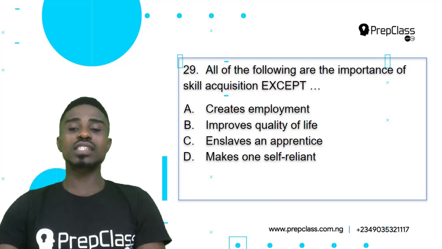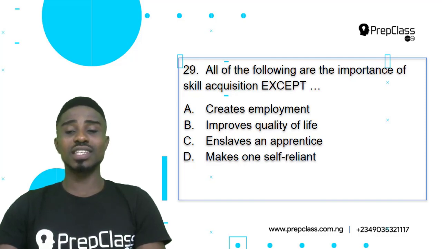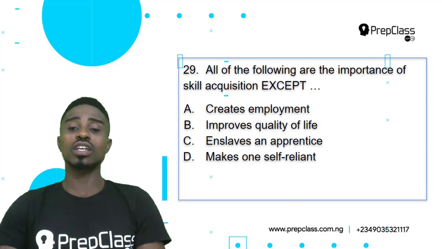Option C, enslaves an apprentice. This is not an importance of skill acquisition. We don't do enslavement in skill acquisition. It should not be modern day slavery. An importance of skill acquisition is not to enslave an apprentice. And that would be our correct answer, option C.